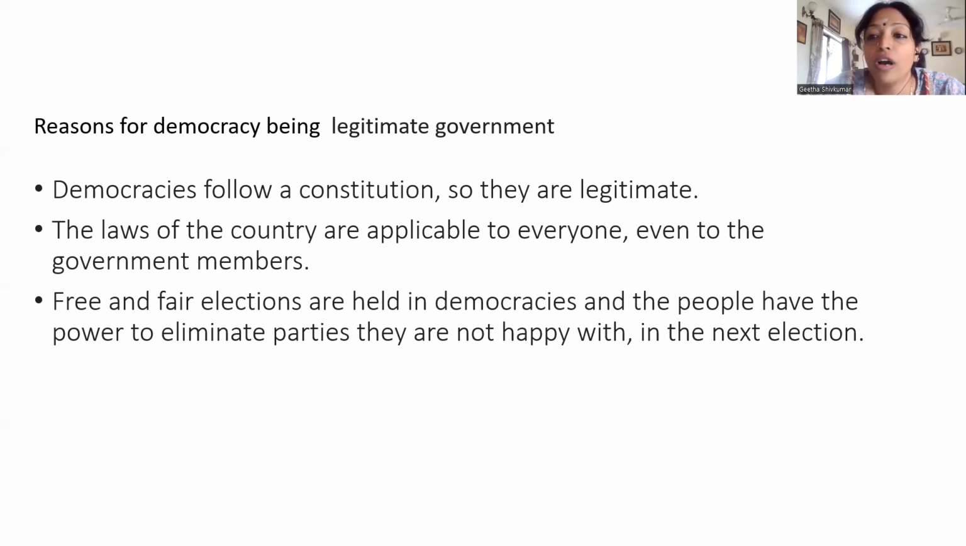When we talk about democracies, it is very important that we know why it is called a legitimate government. It is called a legitimate government because the laws of the country are not applicable only to one section of the society. They are applicable to everyone, even to the government members. And elections are definitely held, and they make sure that all the programs and policies are elected properly. If not, then definitely people are going to eliminate them in the next election.